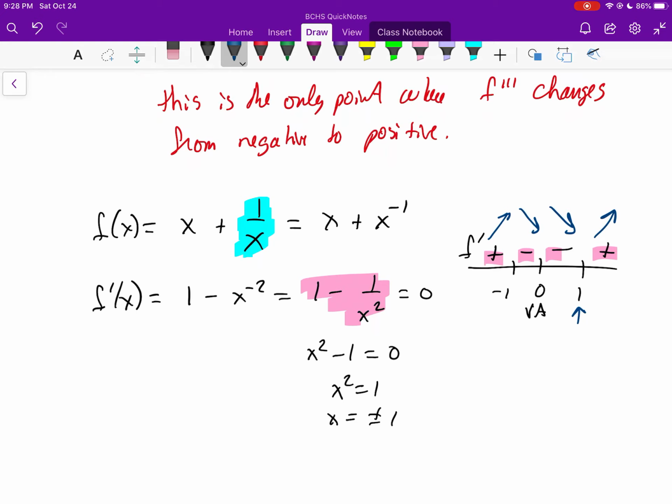If they ask you where is f increasing, you could say f is increasing from negative infinity to negative 1 and from 1 to infinity. What's the reason for that? Because f prime is greater than 0 on these intervals. Again, make sure you understand these definitions because you will be asked to give a reason for your answer, explain, etc., etc., etc. Okay.